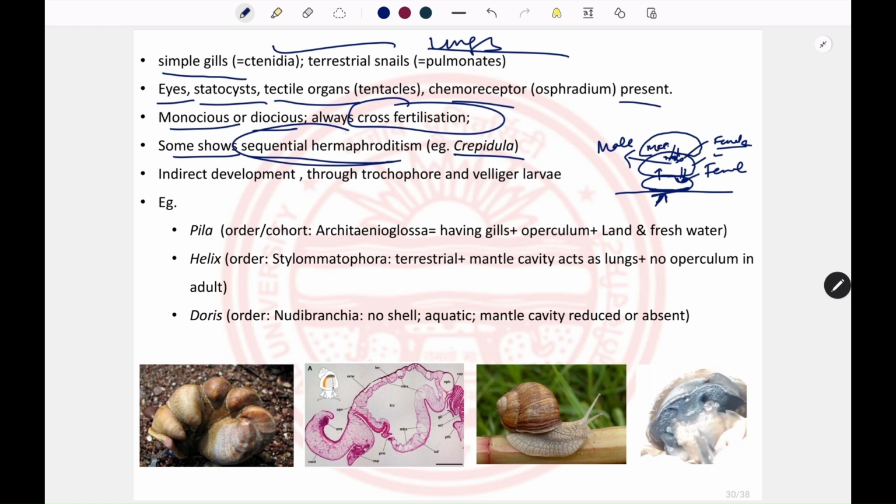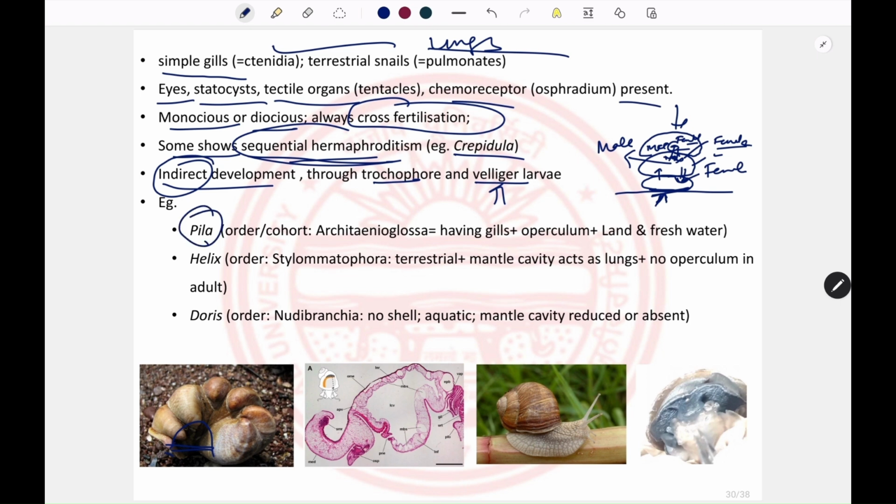Now mating happens between these two, and when the reproduction is complete, the male reproductive organ of this limpet degenerates, and it becomes female. This process continues, and they form some kind of stack. This is known as sequential hermaphroditism. In gastropods, the development is indirect, so they have the trochophore and veliger larvae.